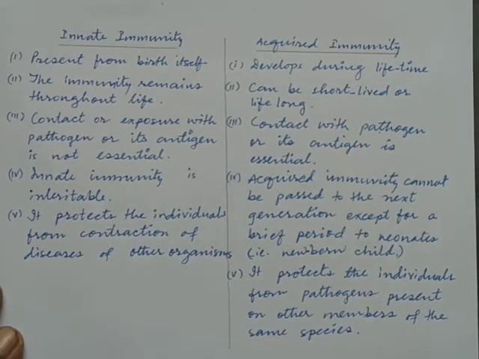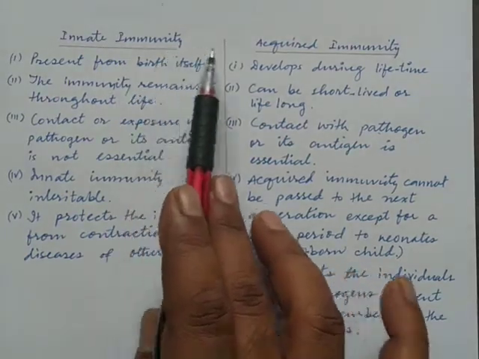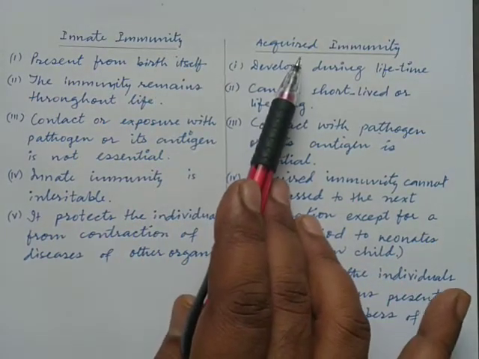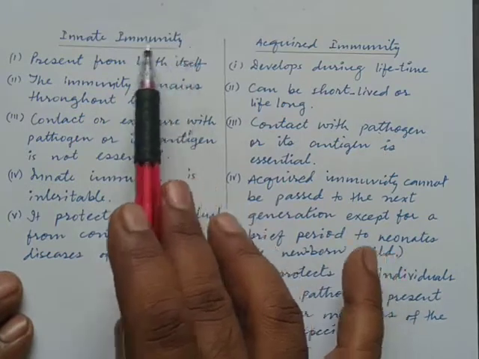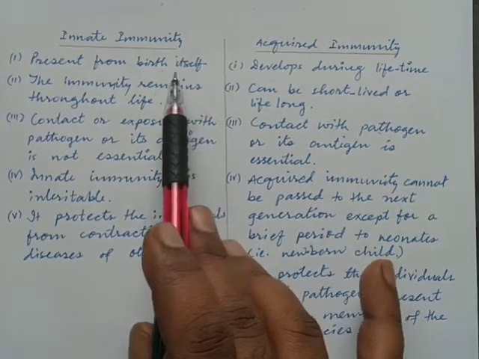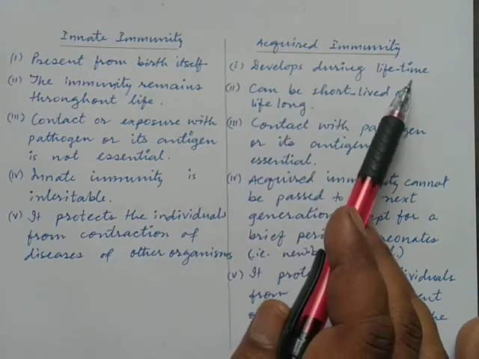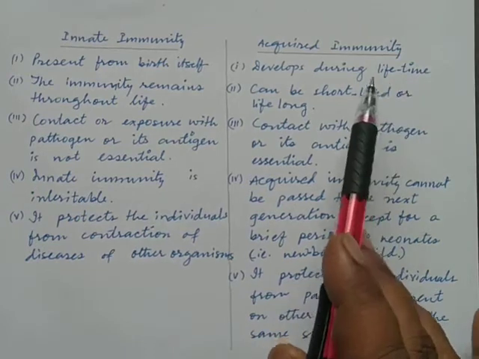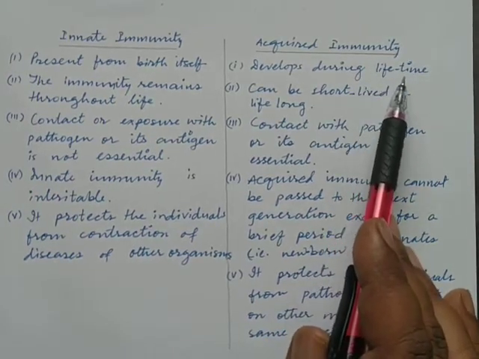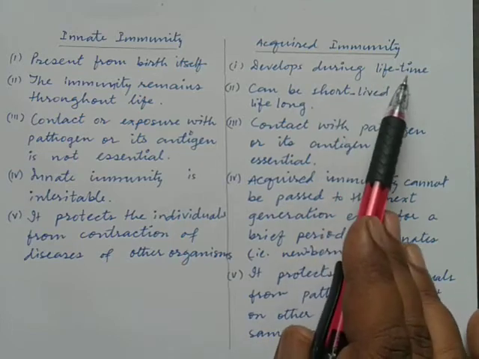Now let us see the difference between the two that we have just now discussed, innate immunity and acquired immunity. Innate immunity is present from birth itself, whereas acquired immunity develops during the lifetime by encountering foreign organisms that enter into our body at different stages of lifetime.